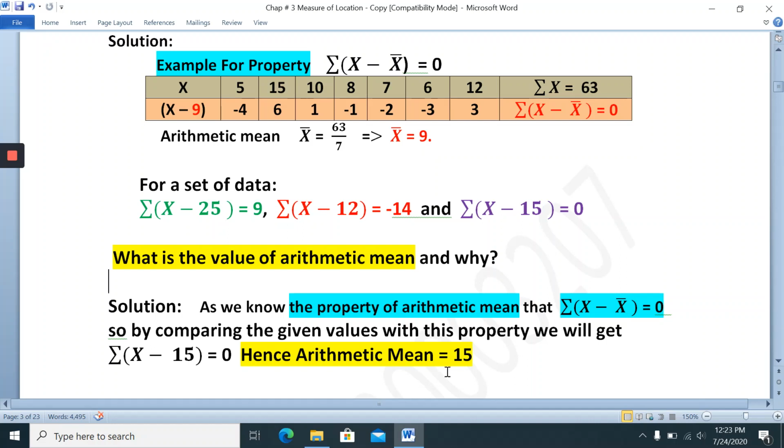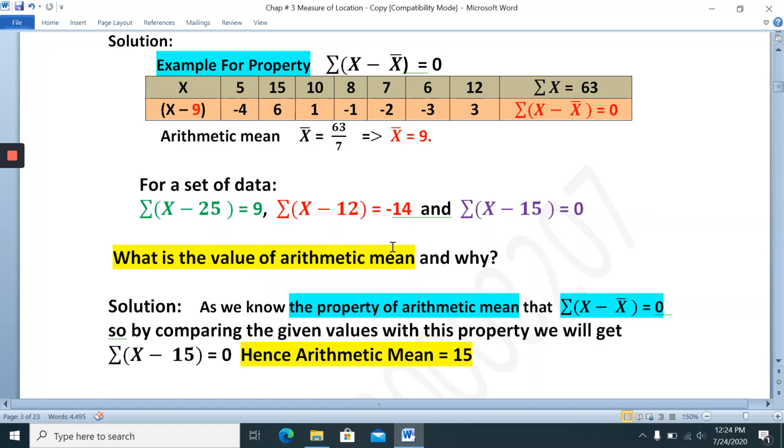Arithmetic mean is 15. Why 15? Because summation x minus x bar, so for x bar here 15, equal to 0. So x bar is 15. This is what the arithmetic mean is and why.